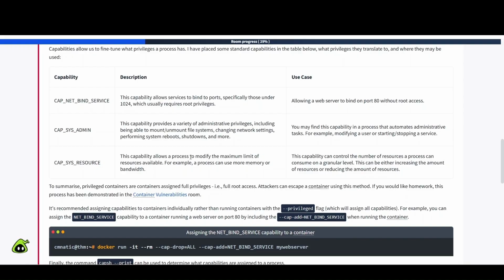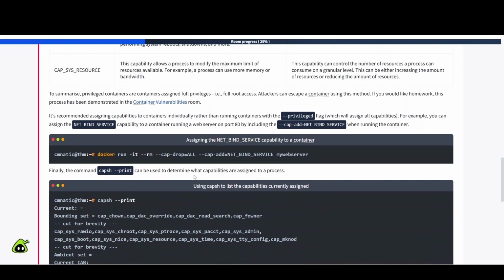The last one here, CAP_SYS_RESOURCE. This capability allows a process to modify the maximum limit of resources available. For example, a process can use more memory or bandwidth. This capability can control the number of resources a process can consume on a granular level. This can be either increasing the amount of resources or reducing the amount of resources.